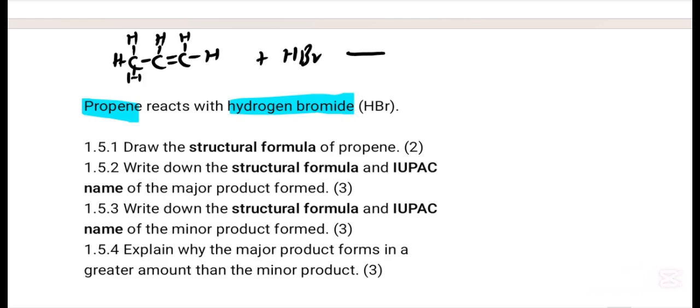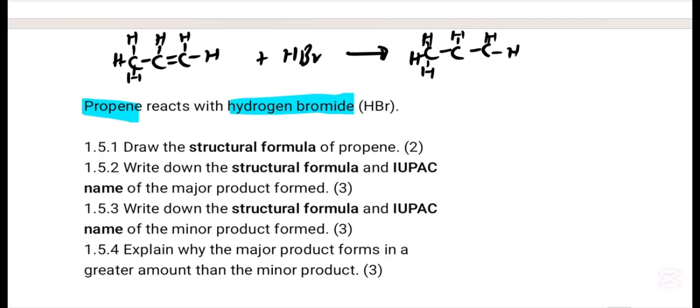The reaction condition here, we said no water must be present. The double bond will break. 1, 2, 3, no double bond now. Then hydrogen goes here, hydrogen goes here.